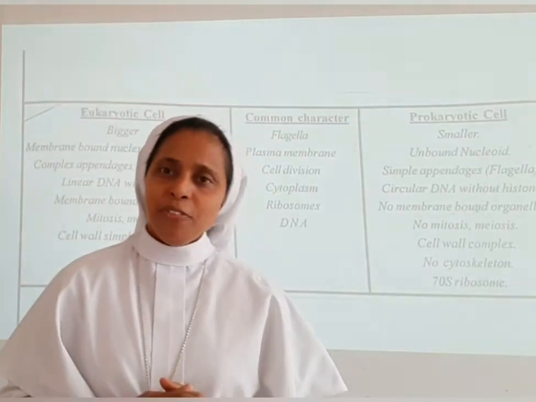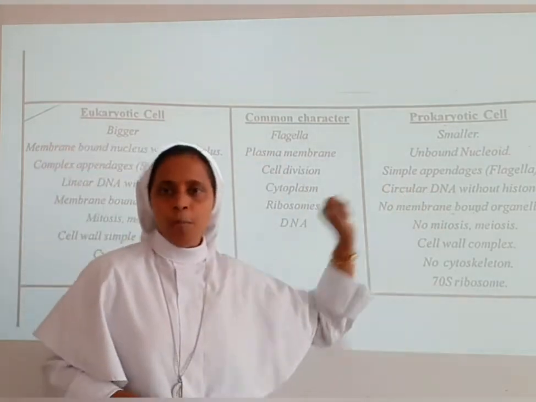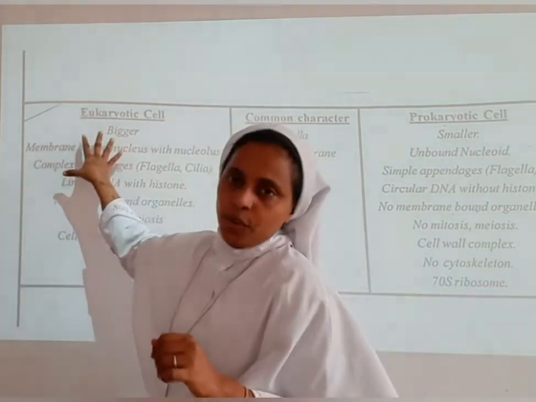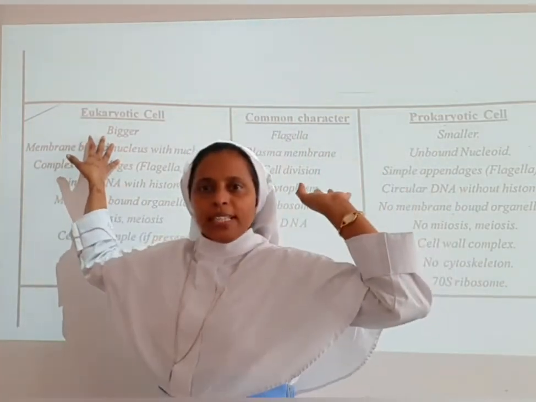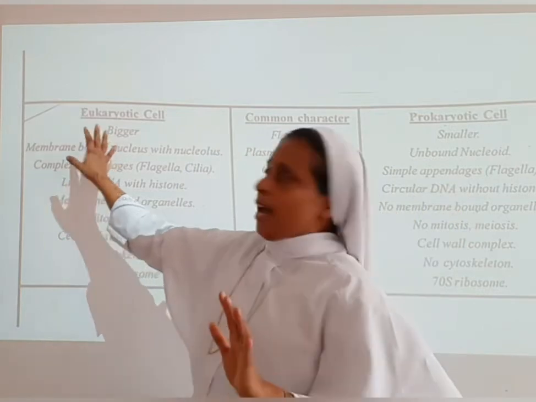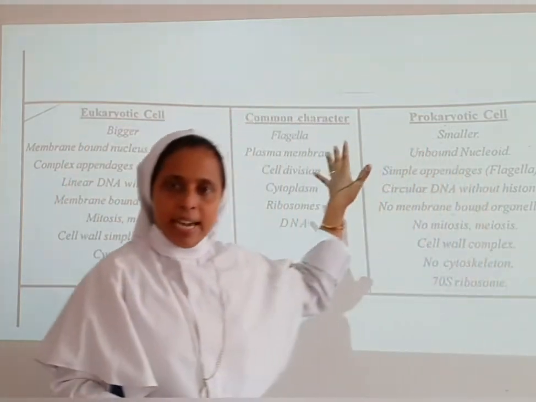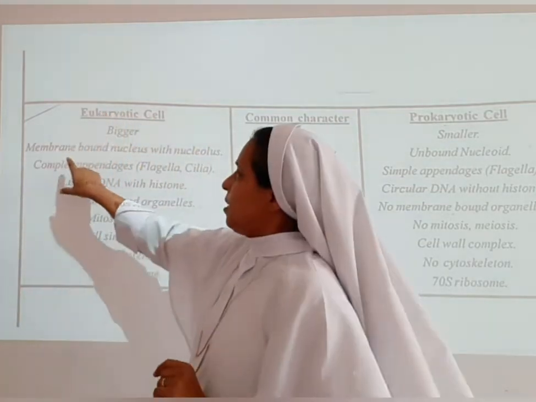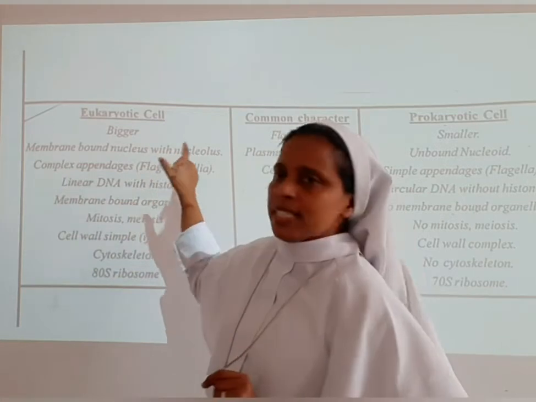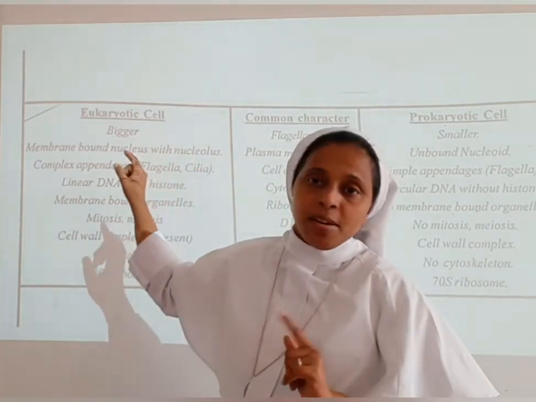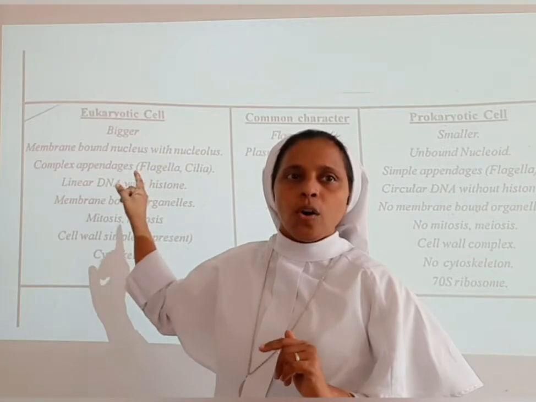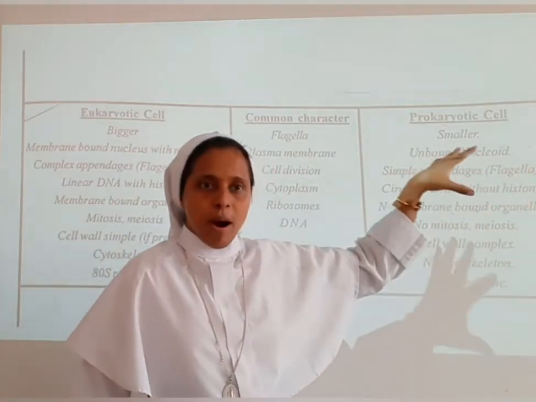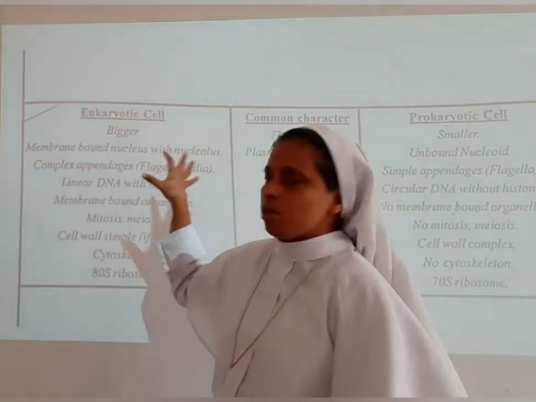Now let us learn the differences between the eukaryotic cell and the prokaryotic cell. We know that eukaryotic cells are bigger while prokaryotic cells are small. Both of them also have common characters, which we will discuss later. First we will discuss the eukaryotic cell. It has a membrane bound nucleus with nucleolus, while the prokaryotic cell has an unbound nucleoid, so it is not bounded.